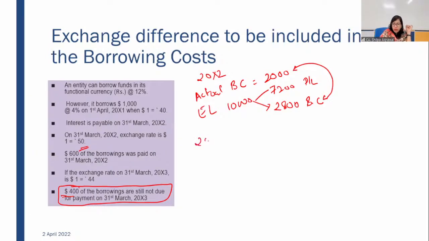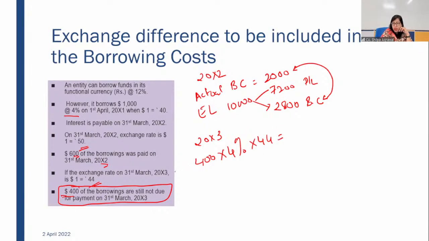Now in 20x3, in 20x2 only we paid 600. So in 20x3 we now have $400. $400 into interest calculated at 4%, and the closing rate is 44.